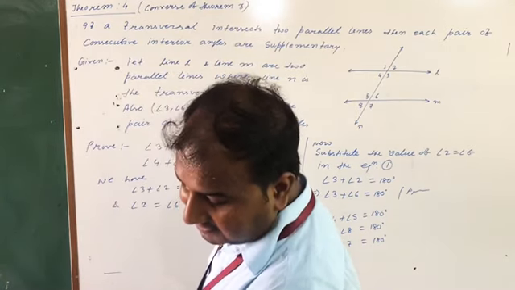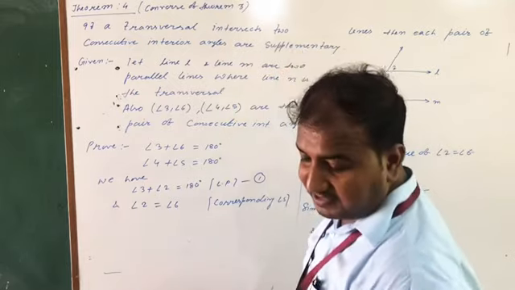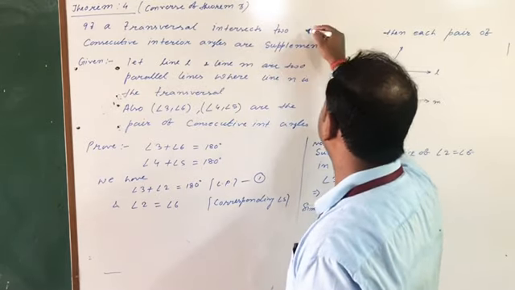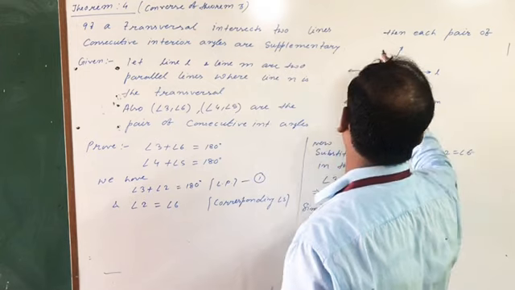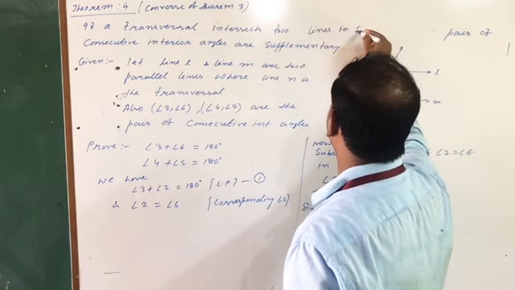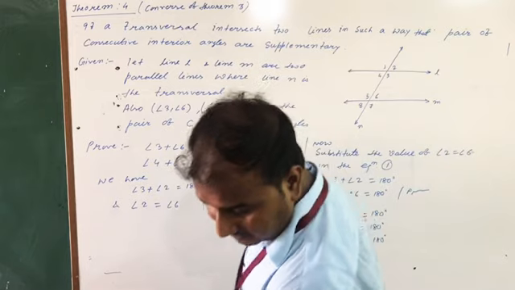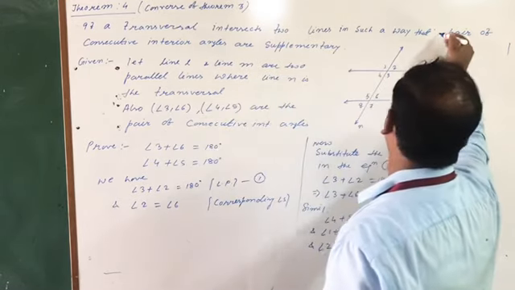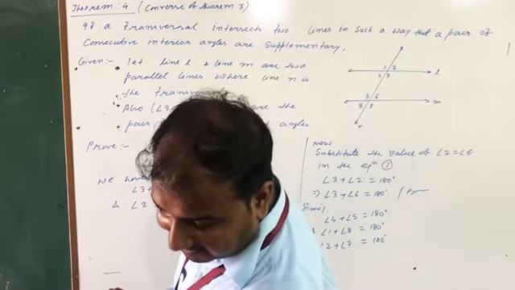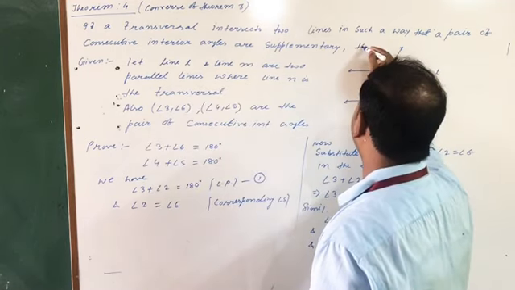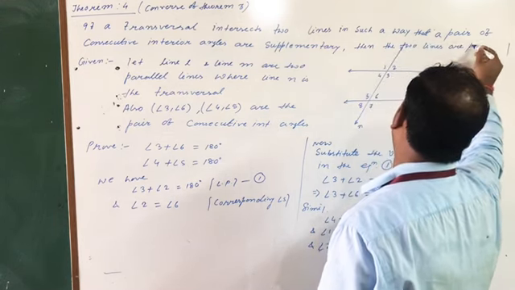Here, if a transversal intersects two lines, not two parallel lines, but only two lines, in such a way that a pair of consecutive interior angles are supplementary, meaning here it is given that the interior angles are supplementary, then you have to show that the two lines are parallel.